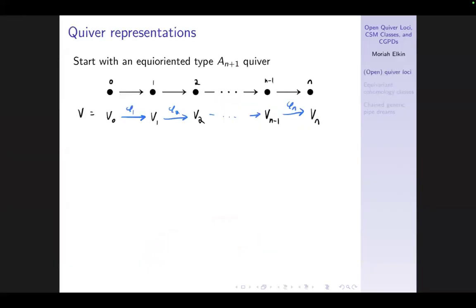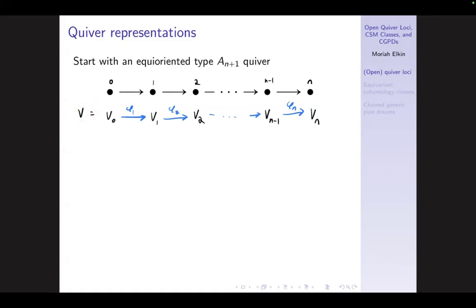Okay, so let's start with the background space where my open quiver loci live. All of our quivers are going to be equioriented type A. So that just means all of the arrows point in the same direction along this type A quiver. So we just have this chain of vertices and arrows. And I'm going to fix a sequence of vector spaces. So I'm going to assign every vertex a vector space. This is a fixed sequence. I'm going to pick bases even, call it V.